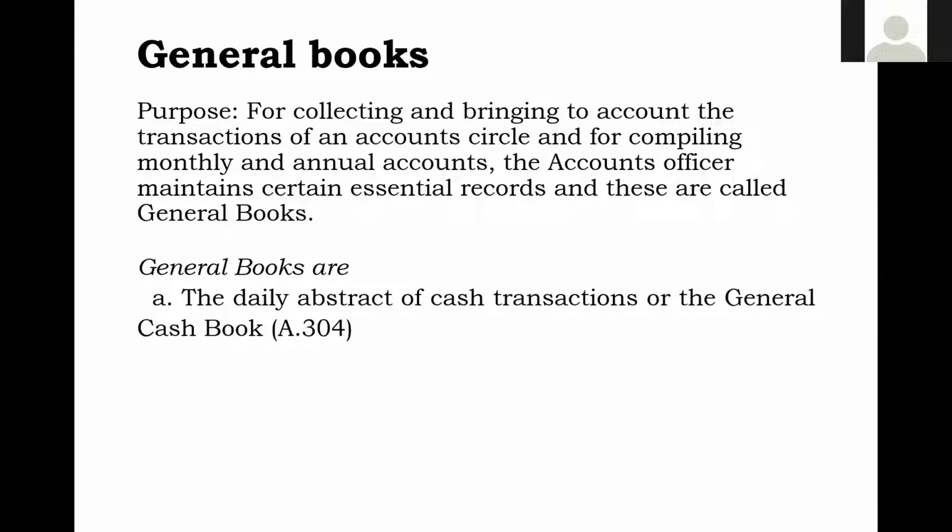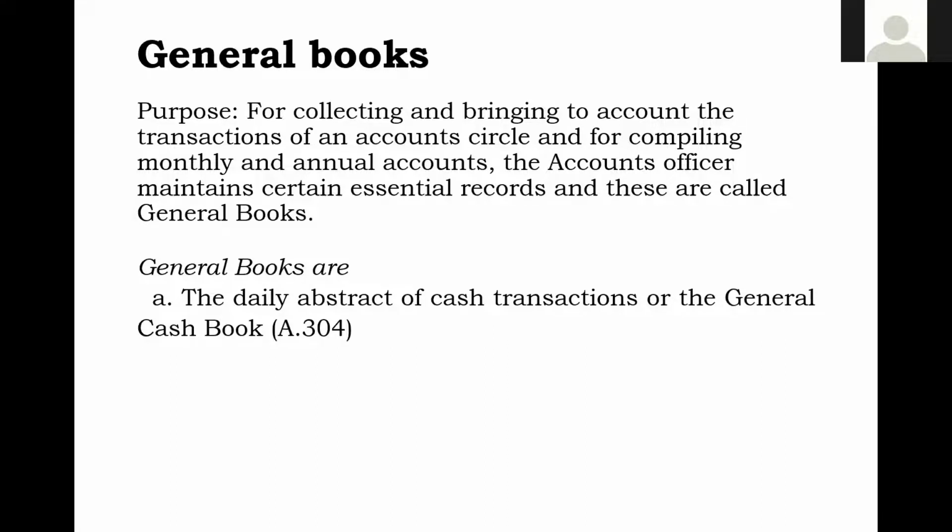Normally, you may have seen in our book section also, what a general cash book contains. Daily whatever receipts we are getting, and whatever payments we arrange through CO7s, all those are entered day-wise: what number of CO7s listing there will be, and what is the total debit and what is the total credit. This daily abstract will be there in the general cash book, that we call the general cash book.